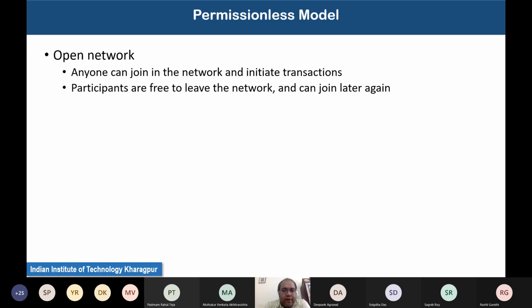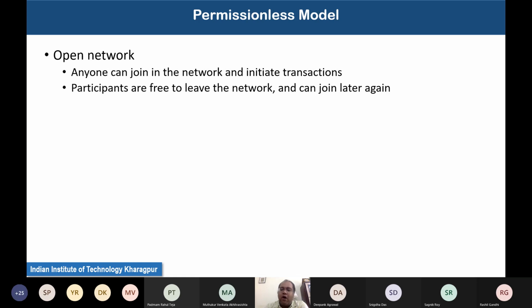Basically, the permissionless model of blockchain that we have already discussed earlier is a kind of open network. That means anyone can join the network to initiate a transaction. At the same time, participants are free to leave the network, and they can join again, or new participants can join dynamically, or participants can just join without sending any transaction. They can observe what is going on in the network.